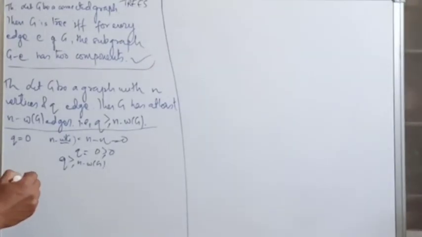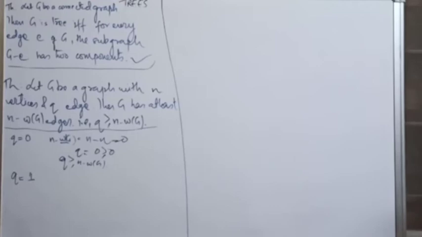Okay, so we have started from Q equals 0. Usually while doing mathematical induction we start from Q equals 1, but in this case we have started from Q equals 0. But if you are not satisfied using Q equals 0, you can also check whether the given statement is true for Q equals 1.